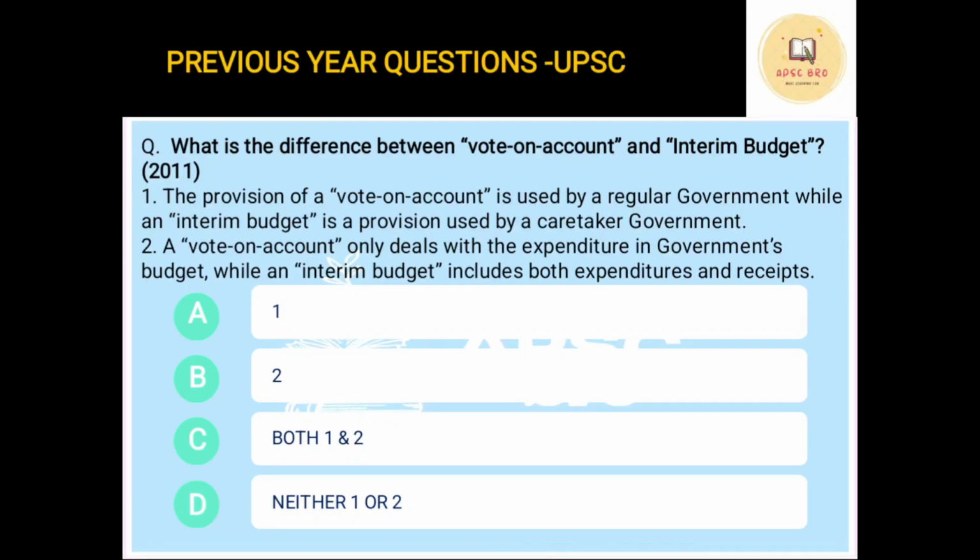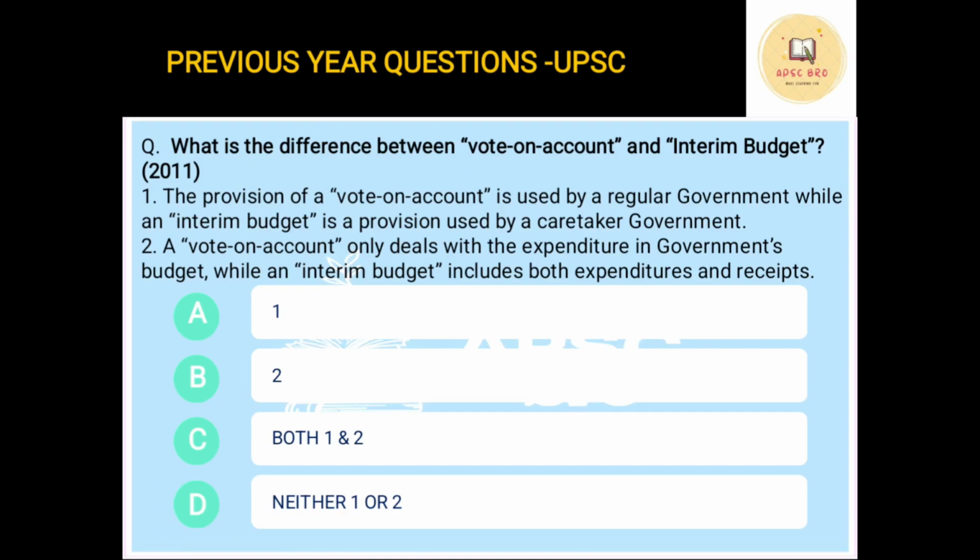What is the difference between vote on account and interim budget? This we have discussed in the start of our video. First statement: the provision of vote on account is used by regular government, while interim budget is a provision used by caretaker government. Now see this statement. We have discussed it in the starting of the video. If you don't remember, please rewind the video and see.